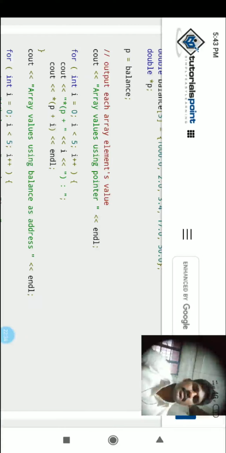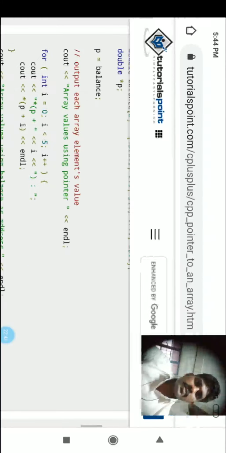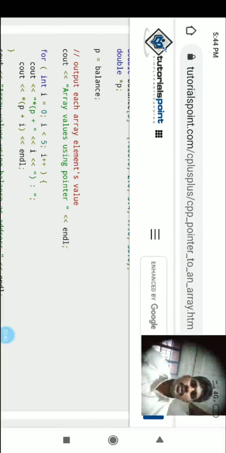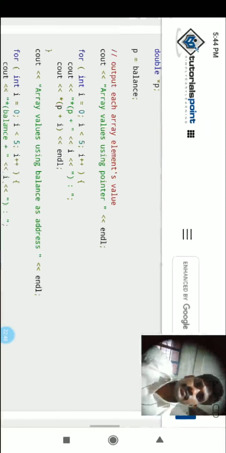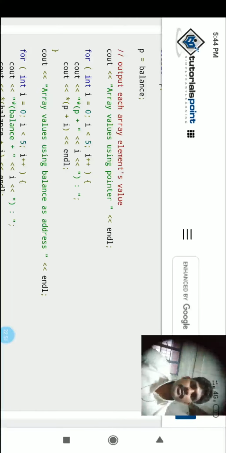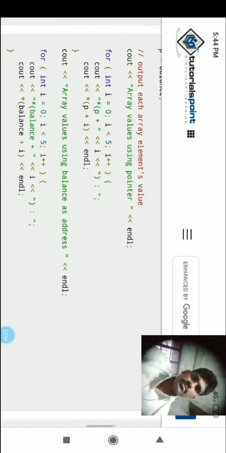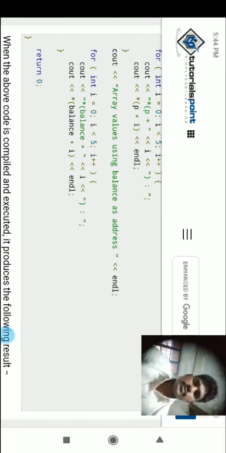Then a pointer variable, double star p, with p equal to balance. What is the meaning of p equal to balance? Yes, the address of balance is assigned to the pointer. Output each array element's value: cout, printing the values.